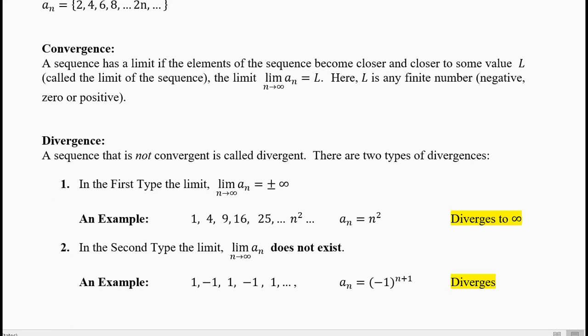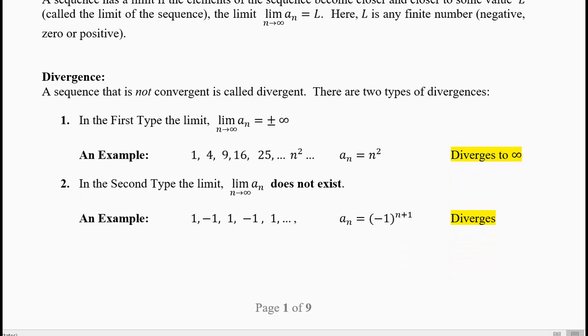Here the limit is plus or minus infinity. This is one type of divergence. Another type of divergence is the limit does not exist. Let's look at one example each. Now let's consider a sequence of perfect squares, a_n equal to n squared, n equal to 1, 2, 3, 4, 5. You will get 1, 2 squared equal to 4, 3 squared equal to 9, 4 squared equal to 16, 5 squared equal to 25. It goes on up to infinity, and the formula is a_n equal to n squared.